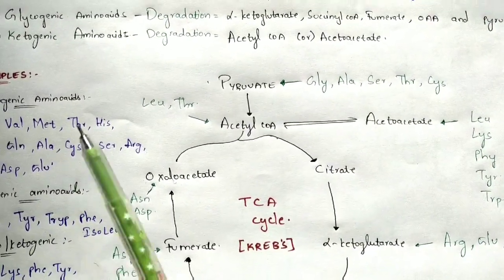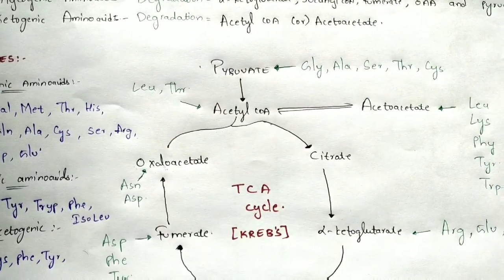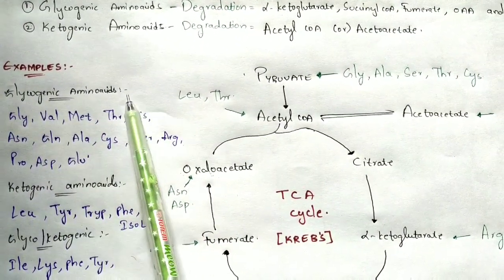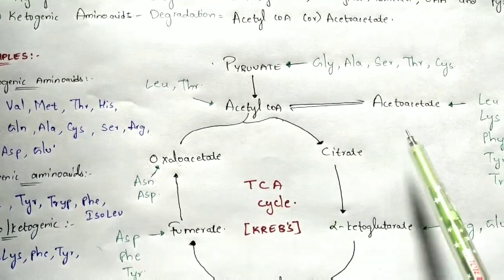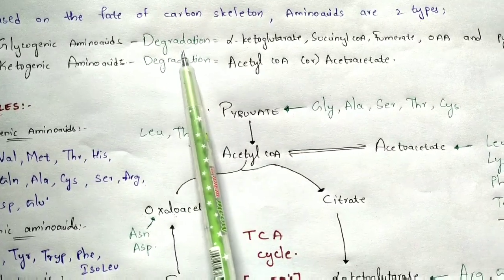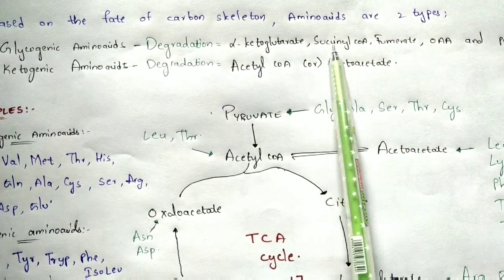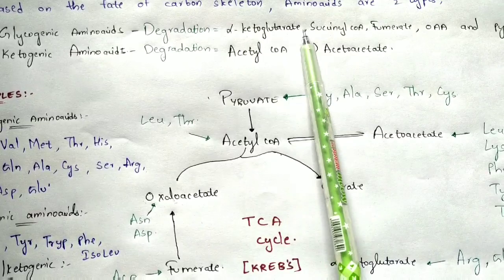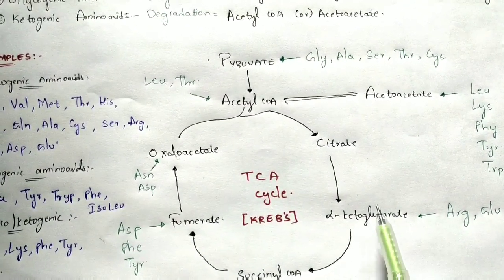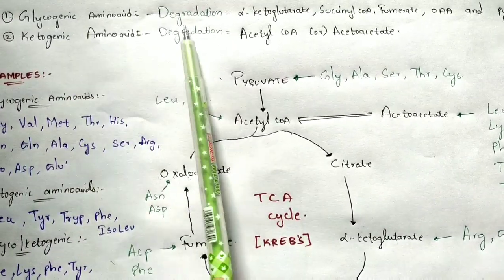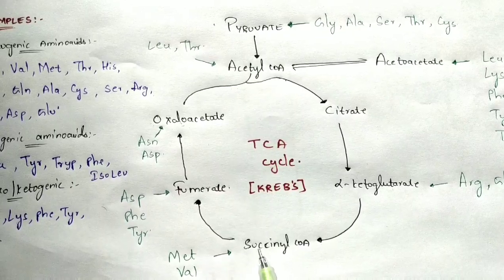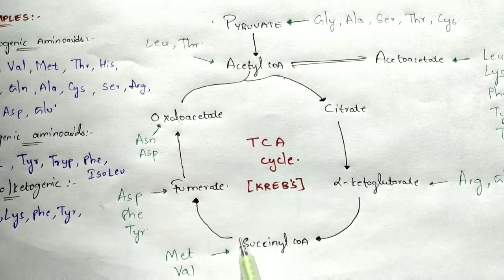The amino acids which form these intermediate compounds: I have given the examples of glycogenic amino acids. The degradation of glycogenic amino acids forms alpha-ketoglutarate, succinyl-CoA, fumarate, and oxaloacetate.